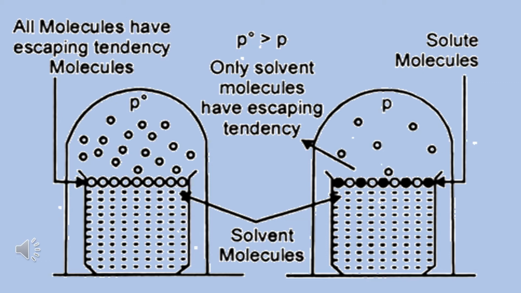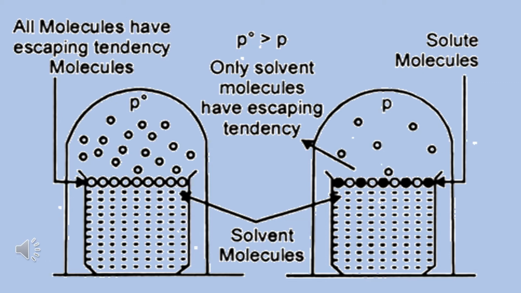If you observe, P0 is more than P, which means the vapor pressure of the pure solvent is more than the vapor pressure of the solution. So there is a difference between P0 and P. That difference is nothing but lowering of vapor pressure.